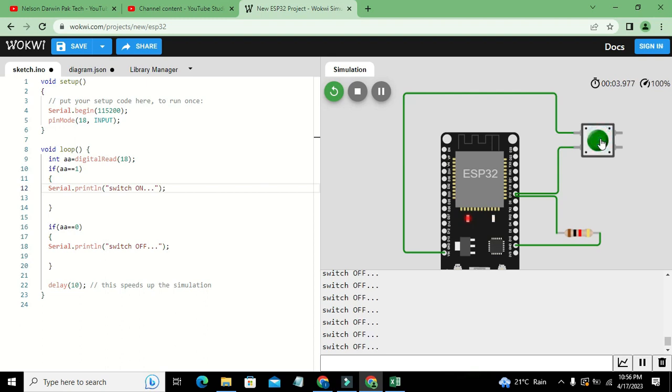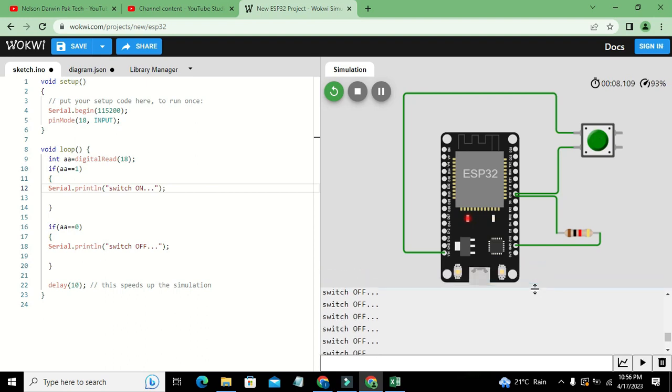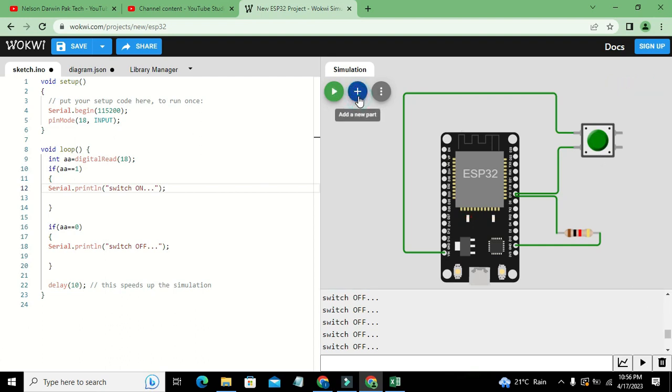In this way you can interface or simulate a switch with ESP32. So hopefully you got the concept.